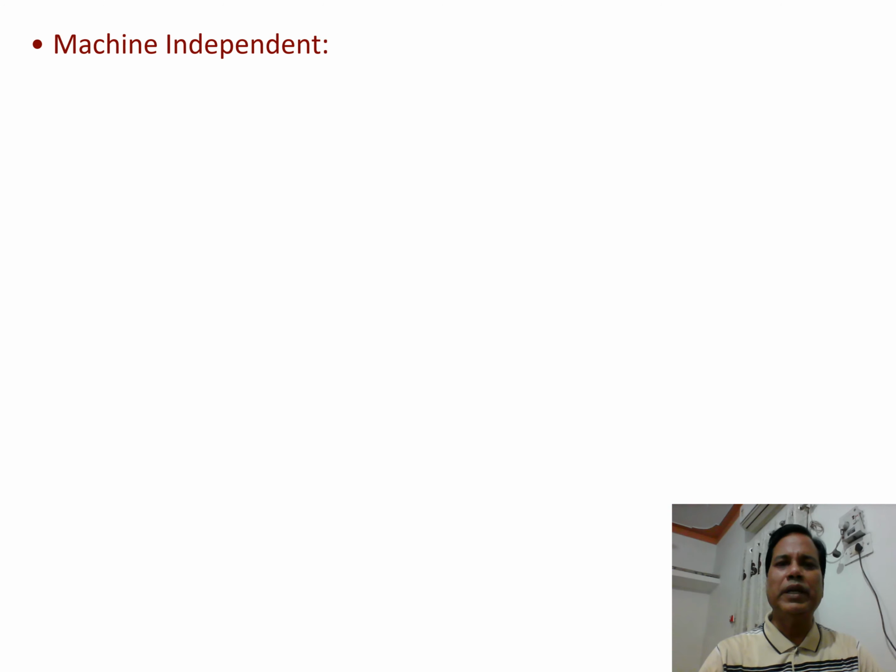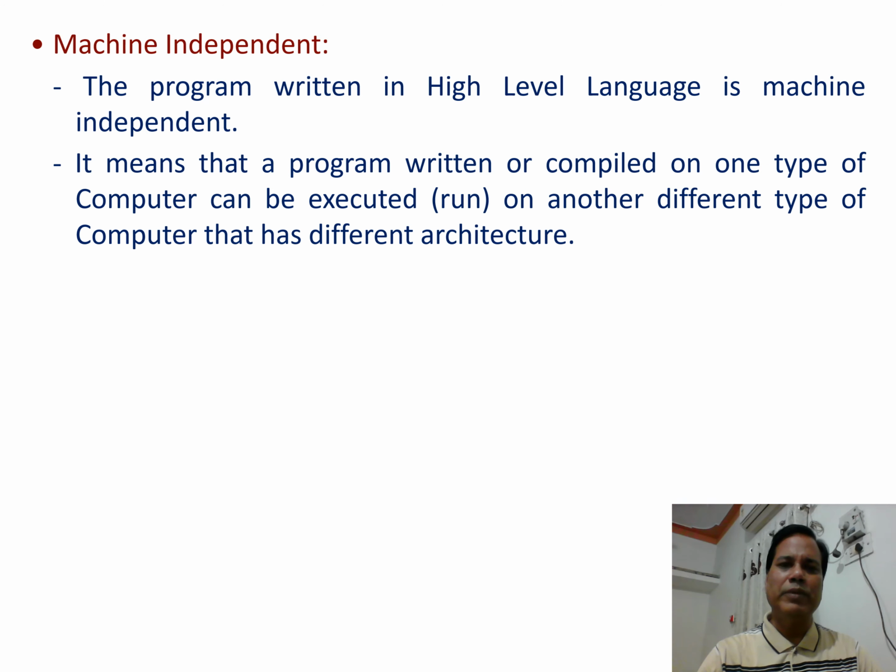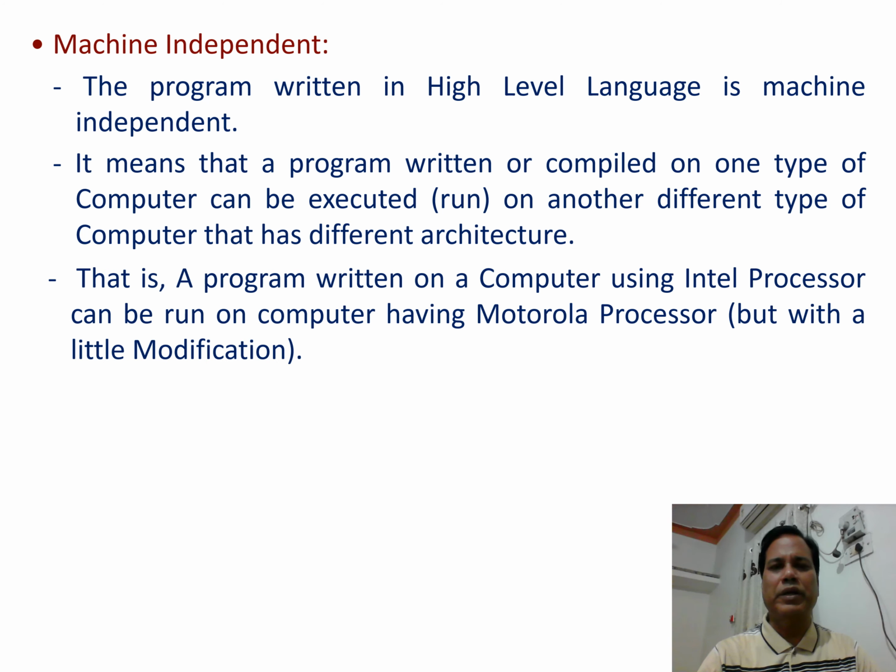Next, machine independent. The program written in high level language is machine independent. It means that a program written or compiled on one type of computer can be executed on another type of computer that has different architecture. That is, a program written on a computer using an Intel processor can be run on a computer having a Motorola processor but with a little modification.